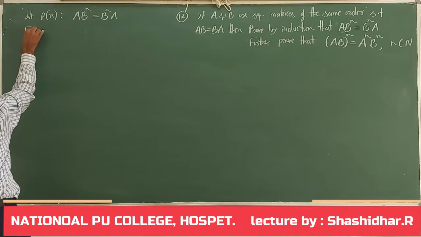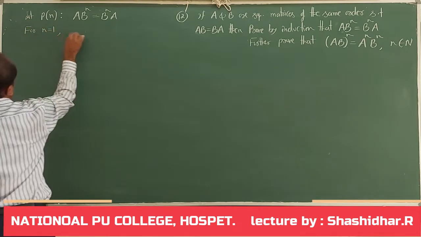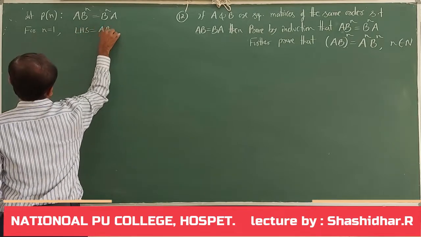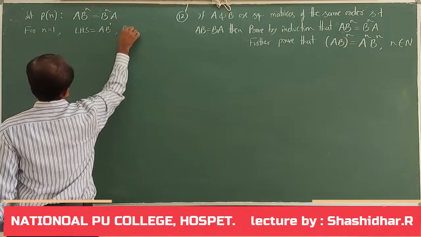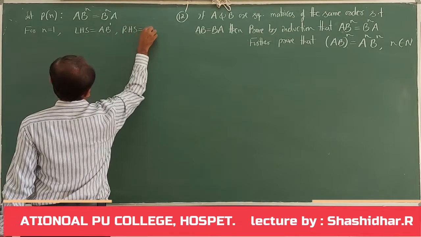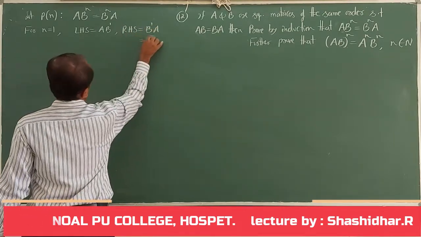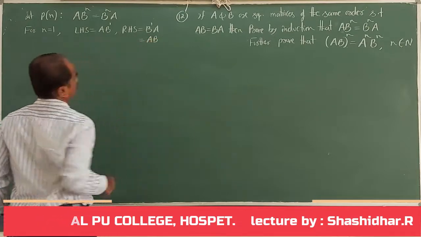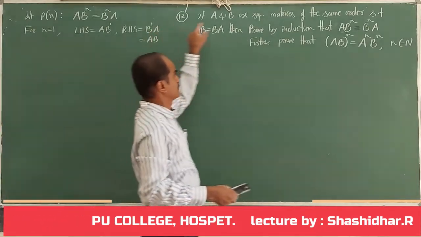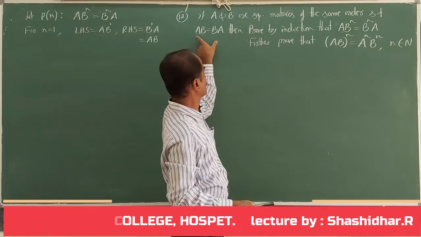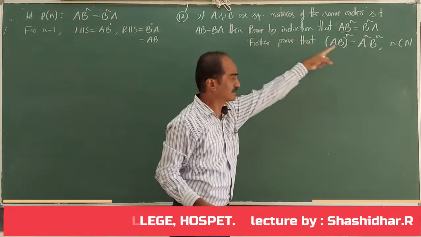For n equal to 1, LHS is A into B to the power of 1, RHS is B to the power of 1 into A. I can write it as AB, because BA is same as AB. That is what they have given: if A and B are matrices of the same order such that AB equal to BA, then prove that result.